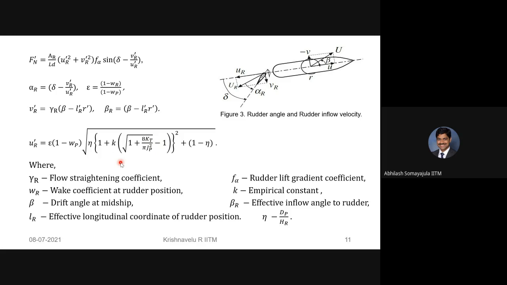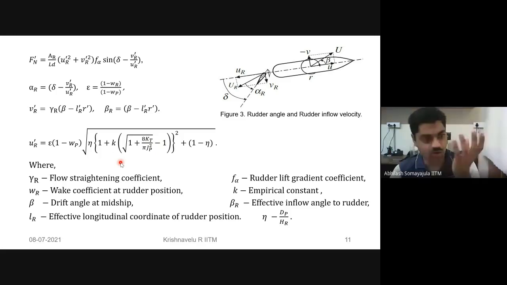So why the lower velocity for 1 minus eta? Sir, only the portion behind the propeller slipstream will experience the higher velocity. Rest all will experience the free flow. Correct. So you're looking at the slipstream of the propeller.